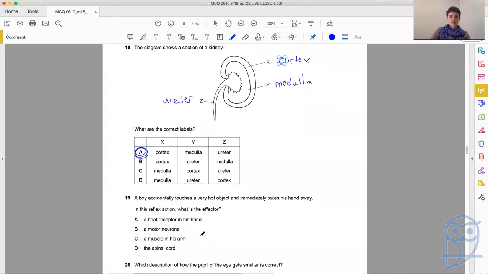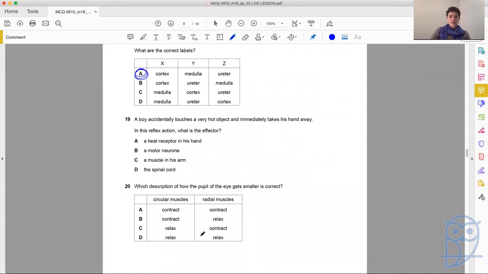Question 19. A boy accidentally touches a very hot object and immediately takes his hand away. Immediately. In this reflex action, what is the effector? So you've got to think back, okay? You've got all of these sort of loops of things that are going on in the nervous system. So you've got receptors, you've got effectors, you've got relays, okay? And where are things happening? Which is your effector? The effector is effective. It gets things done.